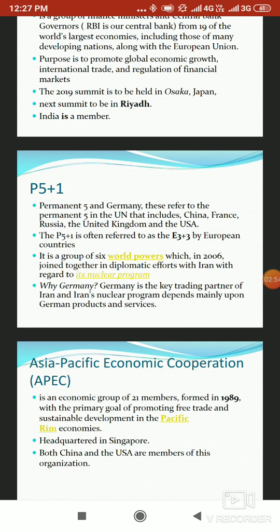Firstly, it is important to note the background of P5 plus 1. It was formed in 2006 when the world leaders negotiated with Iran in consideration to its nuclear program. And why Germany? Because Germany is one of the key trading partners of Iran, and most of Iran's nuclear program actually depends upon German products and services. So that is why this plus 1 is in relation to Germany's inclusion.